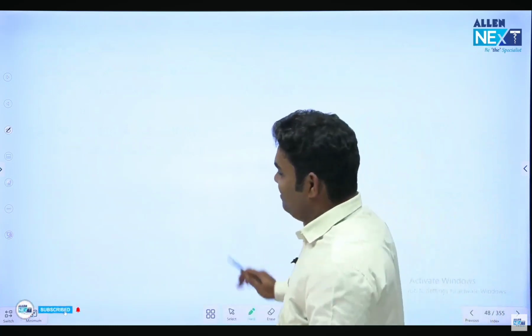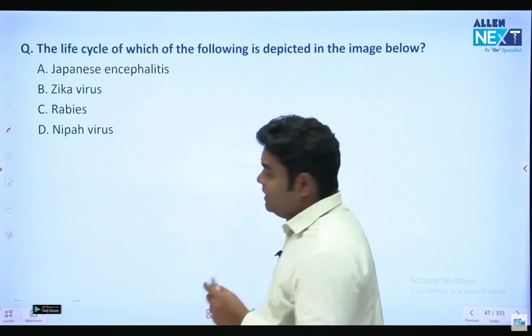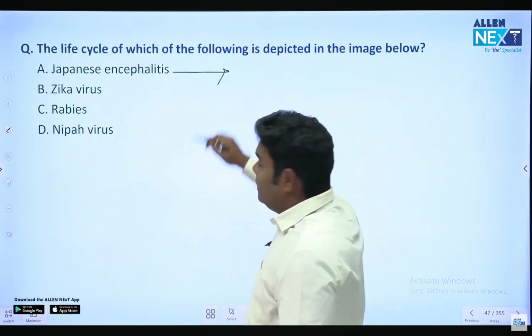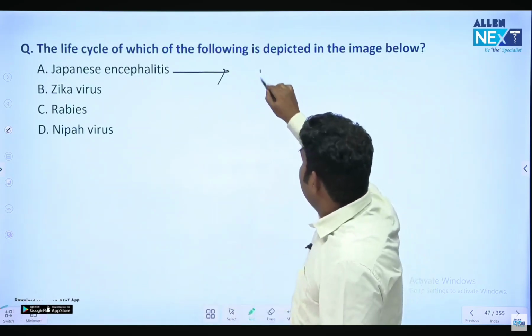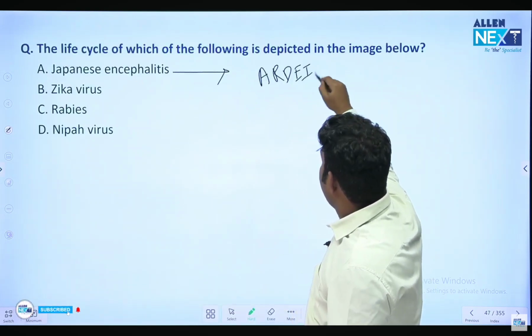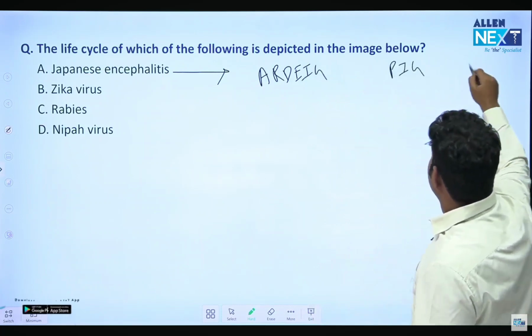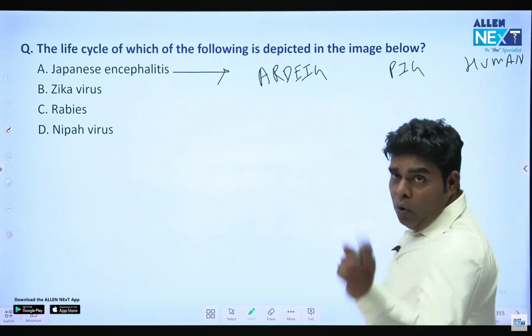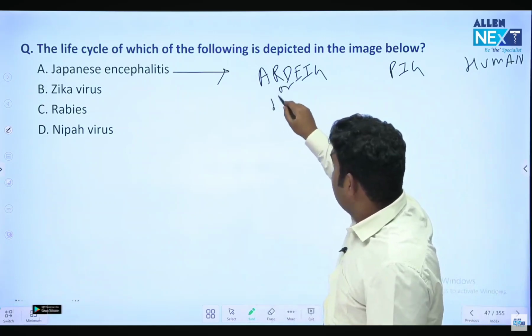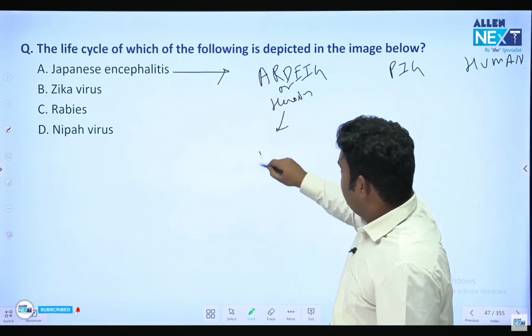and the image did not come in the PPT. I should have checked it. So let's discuss all these things one by one. In JE, remember there are 3 things: the ardeid bird, then there is the pig, and then there is the human. So the ardeid bird, which is also known as heron, is the reservoir.